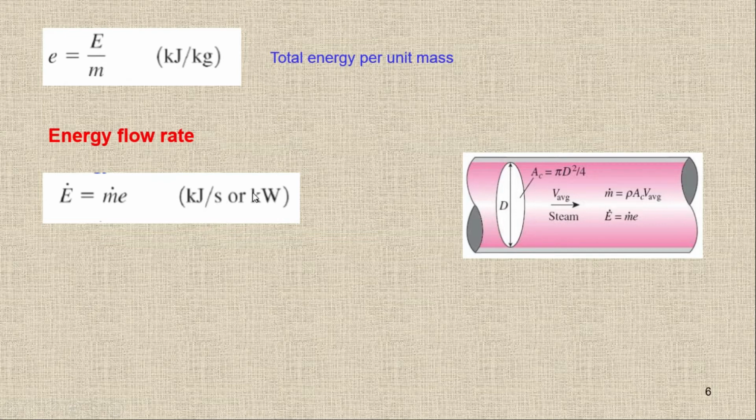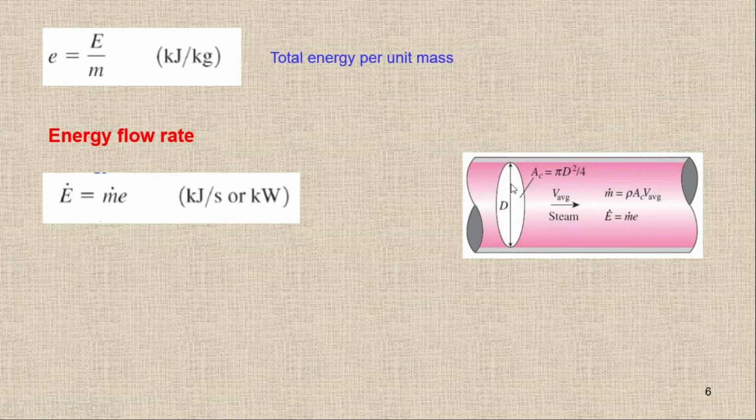Normally in thermodynamics, any fluid can be gas or liquid. When we are talking about a flow rate, because in an open system there will be a mass flow, we have to define the energy flow rate. So we have E dot is equal to m dot e. So let's suppose we have a pipe here.